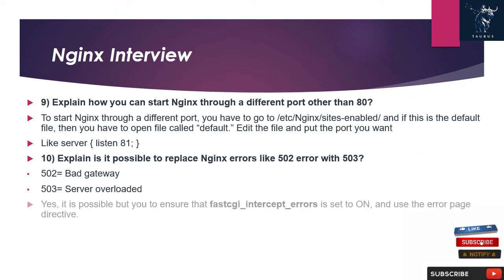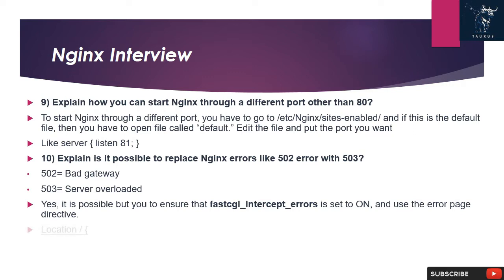9. Explain how you can start Nginx through a different port other than 80. To start Nginx through a different port, you have to go to /etc/nginx/sites-enabled, and if this is the default file, then you have to open the file called default. Edit the file and put the port you want, like server, listen 8110.